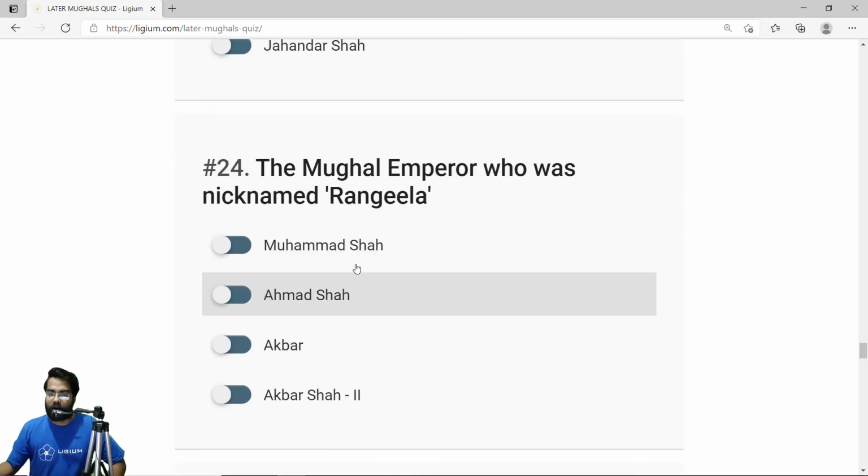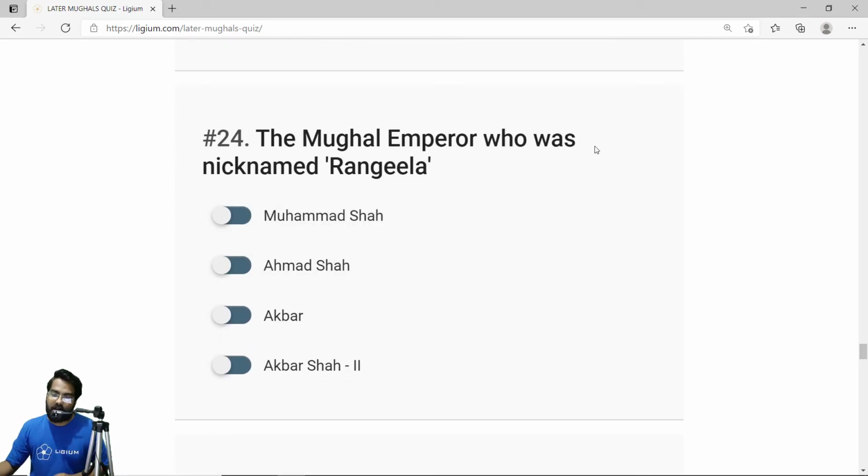Okay, the Mughal emperor who was nicknamed Rangila. Now the later Mughal rulers, practically all of them, were weak. They ran after women and wine. But Muhammad Shah was exceptional. He was just on another level. He loved women, he loved wine, he just loved animal fights. So the correct answer is Muhammad Shah. He was nicknamed Rangila.